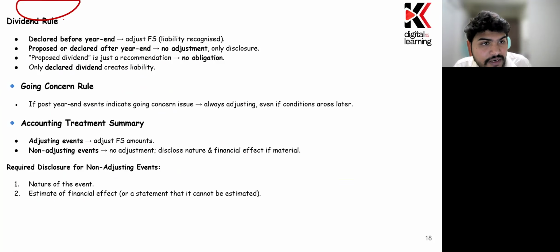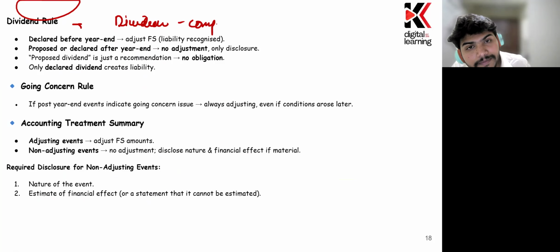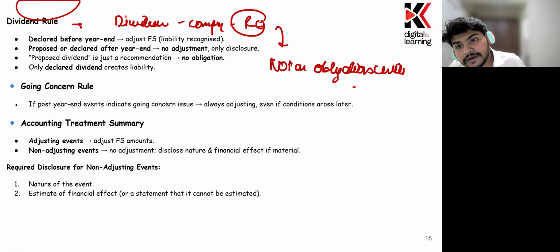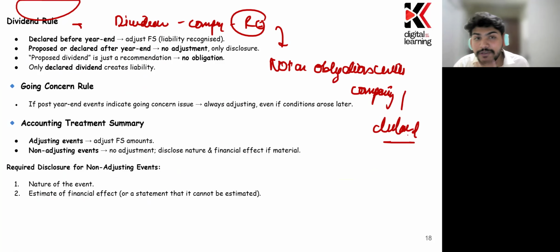Now we will learn about the dividend. A dividend is basically paid by the company from retained earnings, and it is not an obligation until the company declares it. A dividend proposed does not create an obligation for a company, but a dividend declared creates an obligation for the company.